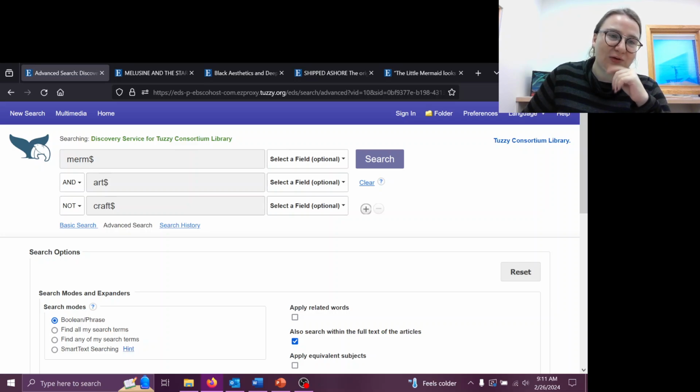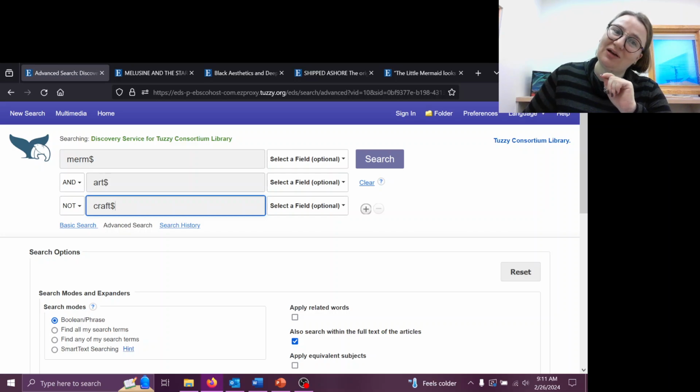This is going to include art, arts, artistic, artists, artistry, as well as all of those essentially. And then craft, with that truncation, it's also going to include crafts. Handicrafts is probably also going to be included in that. And when I say included, I do mean excluded because we're using the not here.